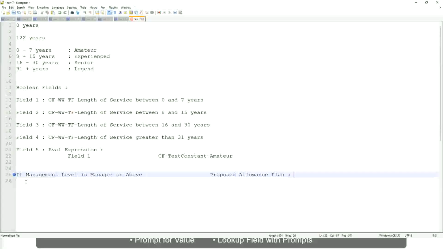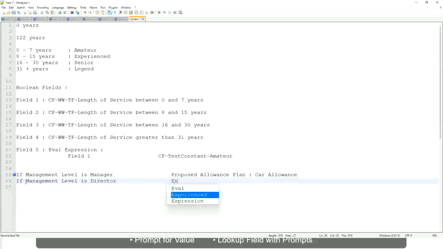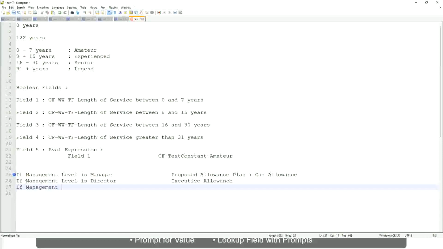So the proposed allowance plan will be, let's say, car allowance. If the management level is, let's say only manager. If the management level is director, then the allowance level is executive allowance. Similarly, if management level is CEO, then the proposed allowance is CEO allowance, right?